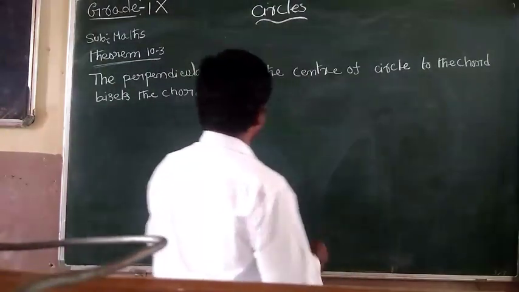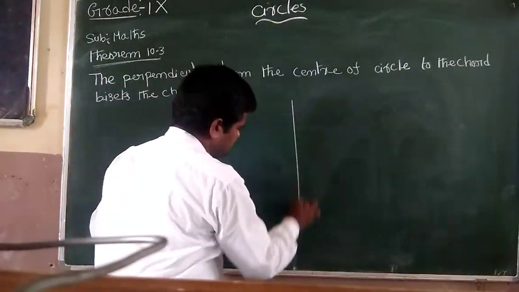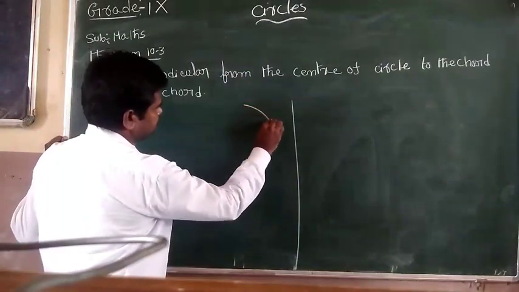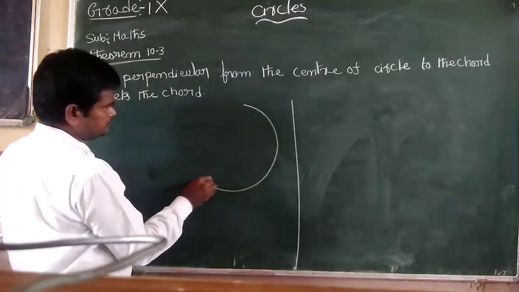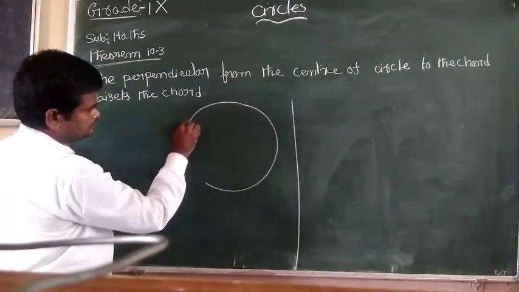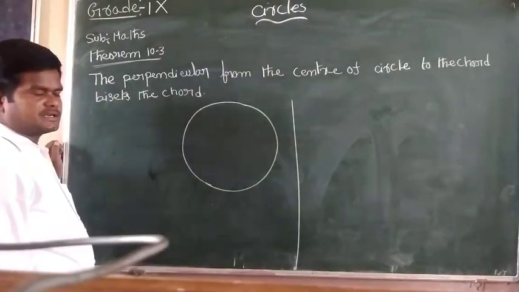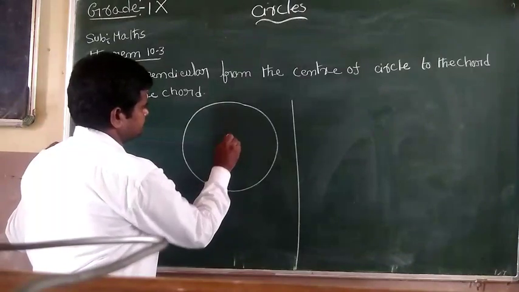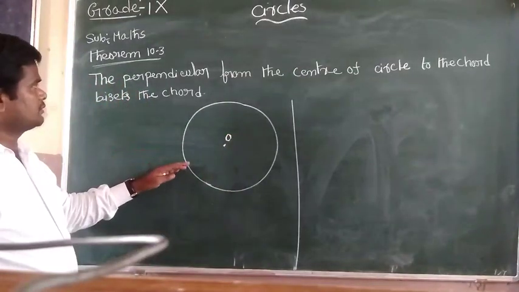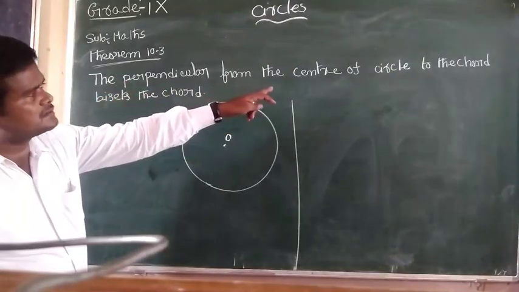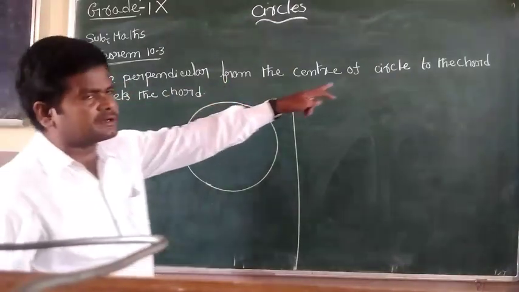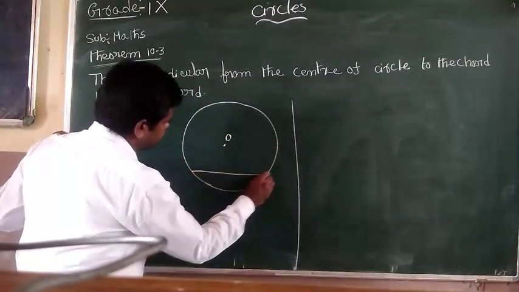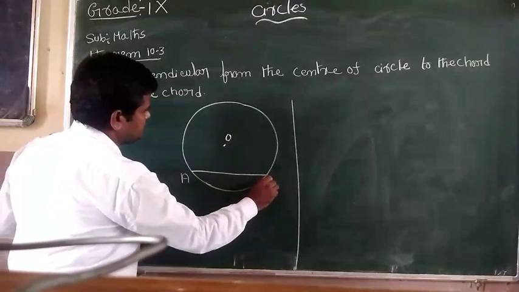Here, this is the circle, and this is the center O. The perpendicular from the center of the circle goes to the chord. This is the chord AB.